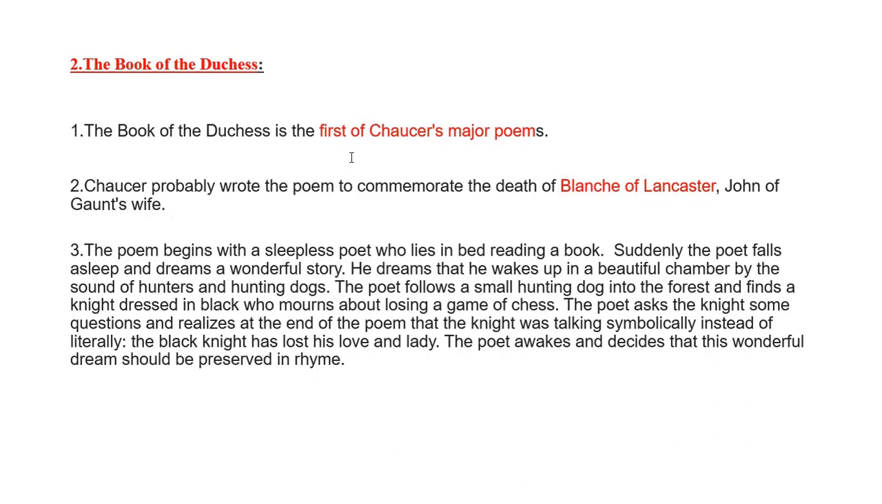Next, this poem, the Book of the Duchess, which he wrote, begins with a sleepless poet. So what this poet was doing, he was sleepless and he was reading a book. So suddenly the poet falls asleep and dreams of a wonderful story. And he dreams that he wakes up in a beautiful chamber by the sound of hunters and hunting dogs. And the poet follows a hunting dog into the forest and finds a knight who is dressed in great clothes. And he was mourning about the loss of a game of chess. The poet asks the knight some questions and realizes at the end of the poem that the knight was talking symbolically instead of literally. The knight has lost his love and lady.